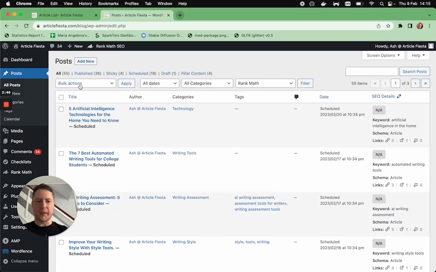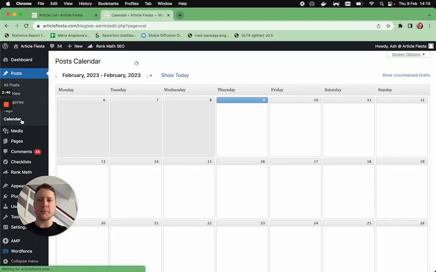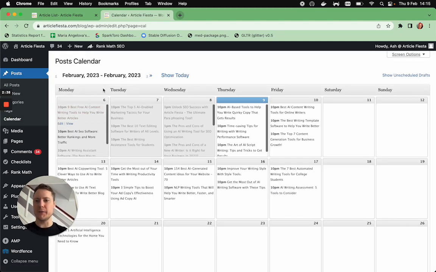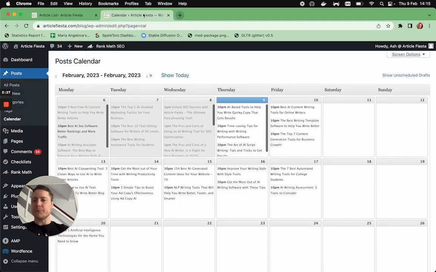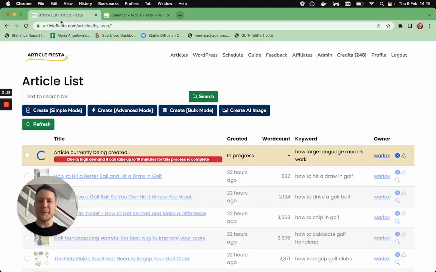And it's obviously very important to have a lot of content. So you can see I've got a bunch of scheduled content coming up, and I've got this nice pretty plugin that gives me a calendar view. So if I was to go back to Article Fiesta, hopefully this is done. No, a bit slow at the moment. I guess there's loads of people using the system. But it takes a minute. It's not the end of the world. It's a lot quicker than if I was to do it by hand.